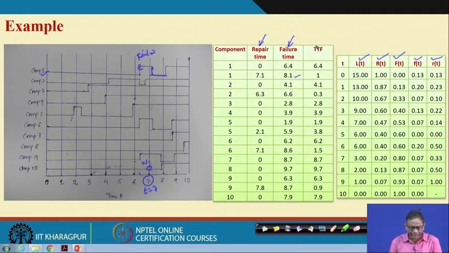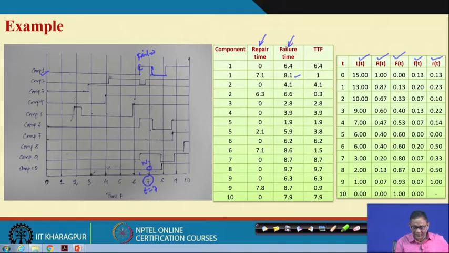For example, although there are 10 components, because of the combined process of failure to repair and repair to failure, many of the components go through failure as well as repair, and after repair they work again at the normal state. So the number of failure observations is not 10, it is more than 10.